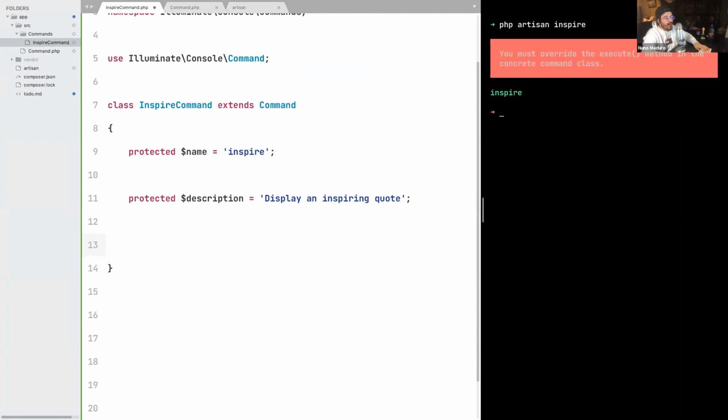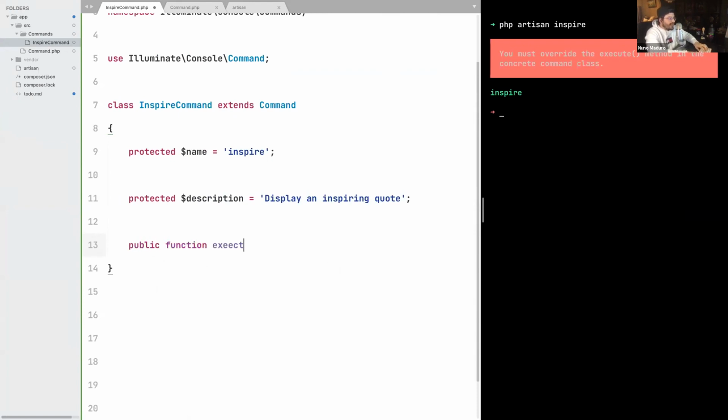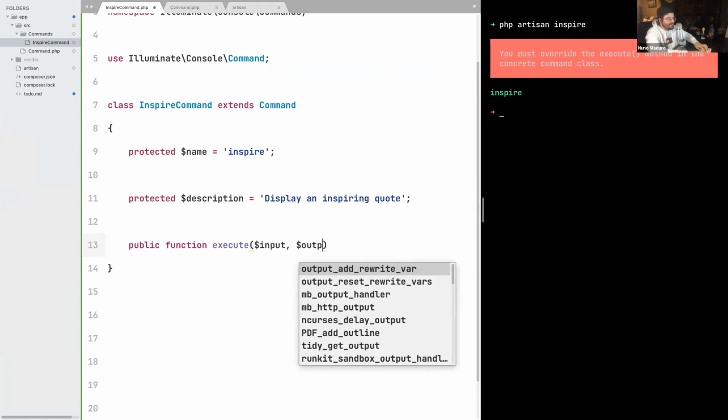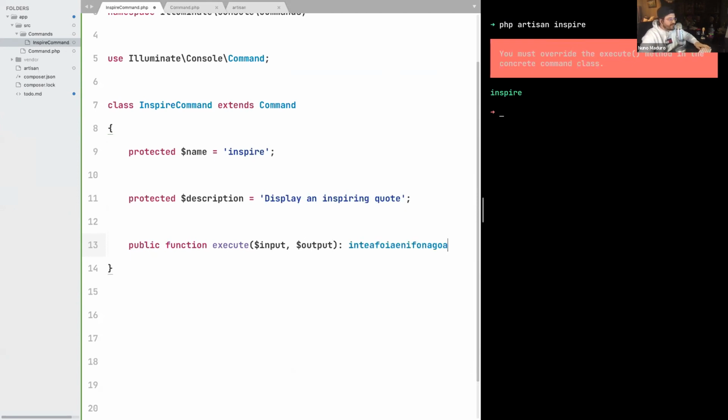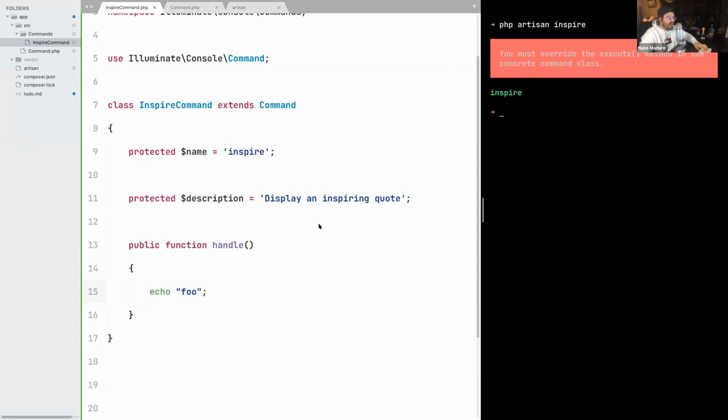But if I type it now, I get this error coming from Symfony once again saying, you must override the execute method of the concrete command class. Basically, Symfony is saying, all right, you need to create an execute method that receives the input and the output, and then you need to have a return type int and so on. So this is too much typing for me already. I would like to just use the Laravel API, which is just a method handle. And once we are in the method handle, I would like to type foo, for example, but still I get the issue. You need to override the execute method.